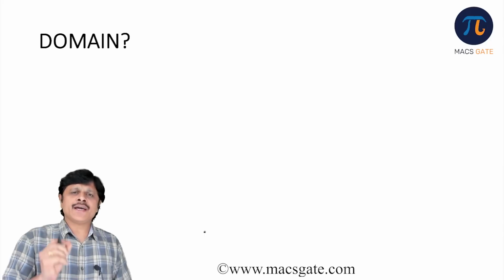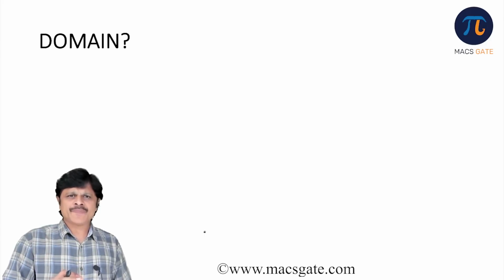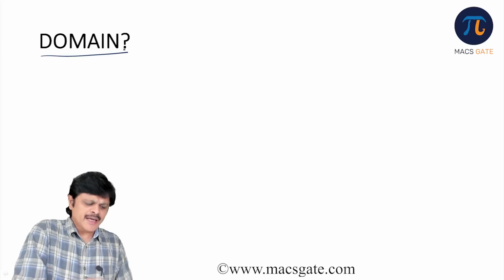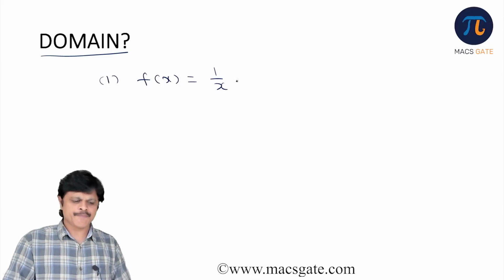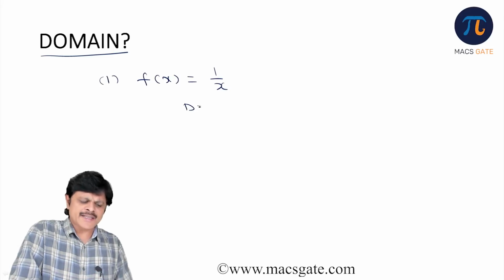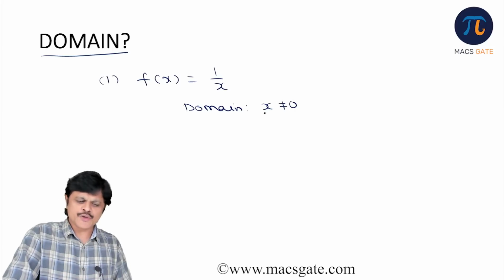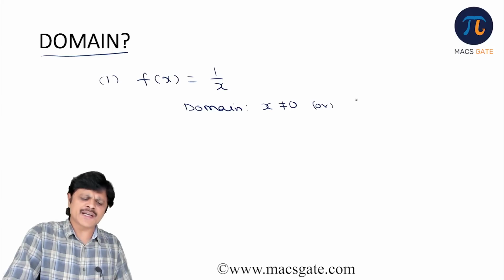See, once a domain and codomain are given and a rule is given, we can verify whether it is a function or not. But sometimes a rule will be given, like f(x) is equal to 1 by x, and you need to identify for what values of x this rule will be a function. Obviously here we can understand when x is not equal to 0, then it would be a function. So the domain is x not equal to 0, or in other words, you can say real number system minus 0.